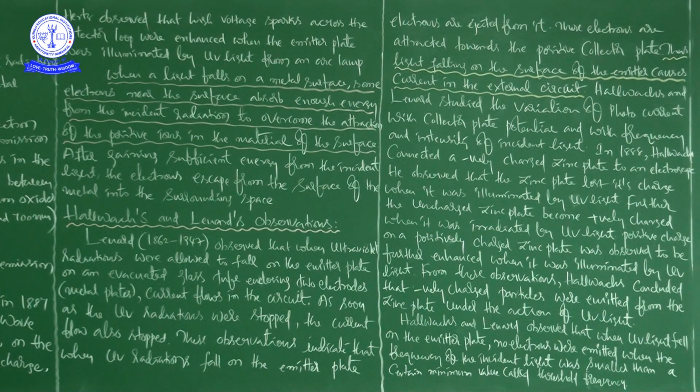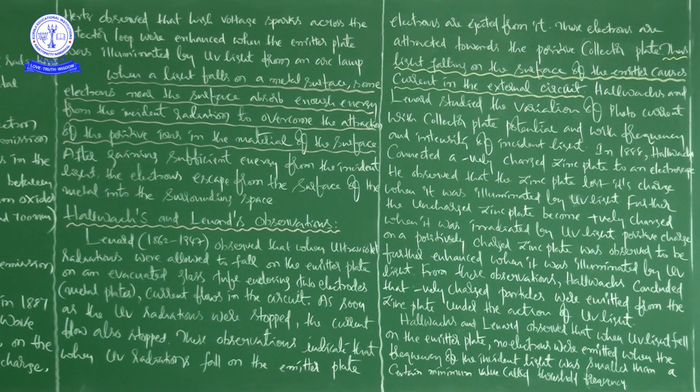Similarly here, Hallwachs's and Lenard's observations mean what they observed when they were doing the experiment. See here, Lenard, period 1862 to 1947. Lenard observed that when ultraviolet radiations were allowed to fall on the emitter plate in an evacuated glass tube enclosing two electrodes, electrodes are nothing but metal plates. Just as we have a positive electrode and a negative electrode in our battery cell, similarly, current flows in the circuit.